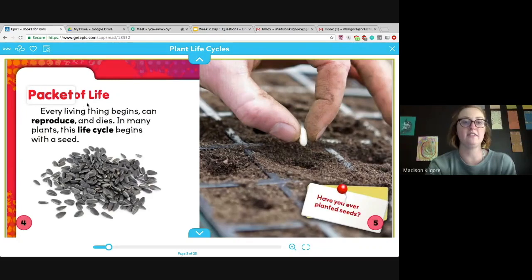So packet of life. Every living thing begins. Let me start over. I apologize. Sometimes when something doesn't sound right when you're reading, you have to go back to the beginning and reread it so it makes sense. That's what good readers do. So every living thing begins, can reproduce, and dies. That makes more sense now. And for many plants, this life cycle begins with a seed. That makes sense. We have those pictures.